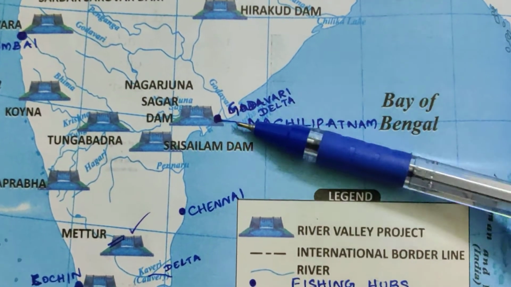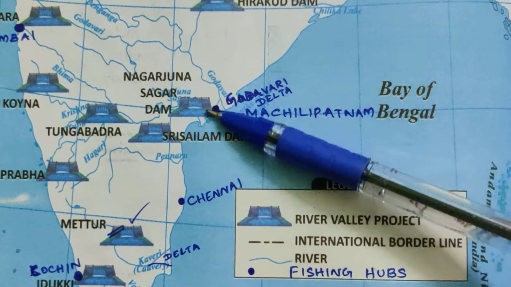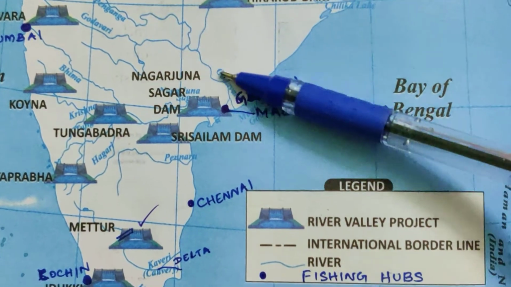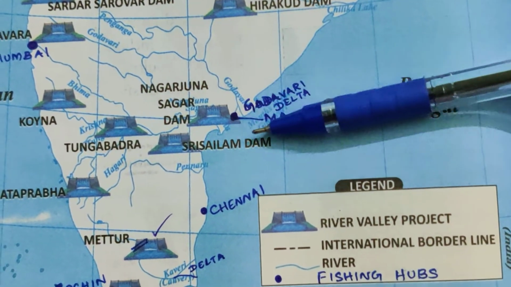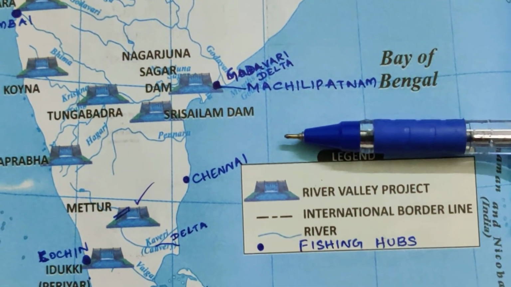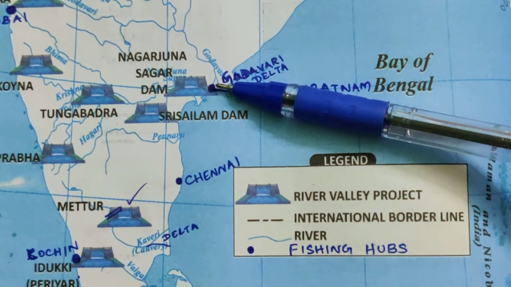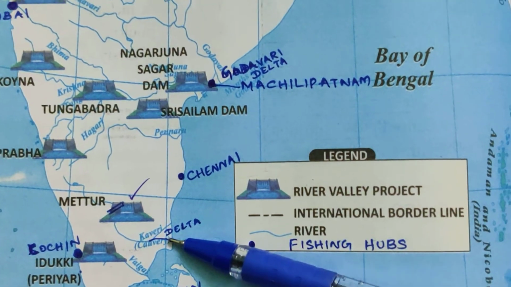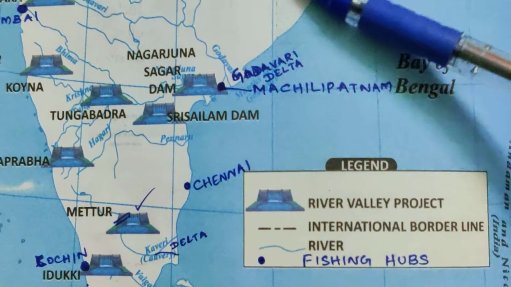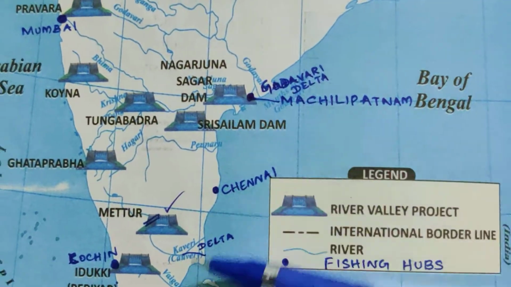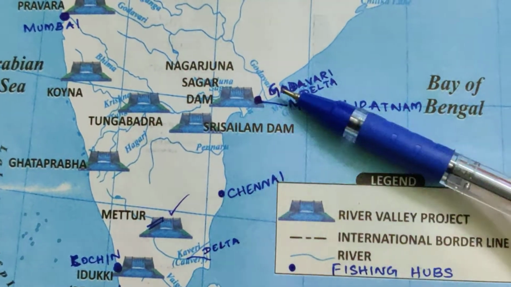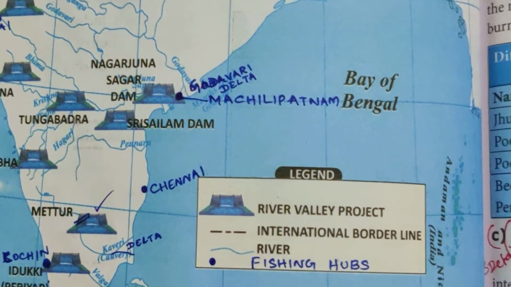The delta regions: the Godavari Delta. This is the region where the river Godavari flows. It starts from the western side and flows towards the east into the Bay of Bengal. So this is the Godavari Delta and also the Kaveri Delta region. These are the two deltas you are going to locate on the map. Apart from your dams and fishing hubs, you are going to locate the two delta regions on this map.